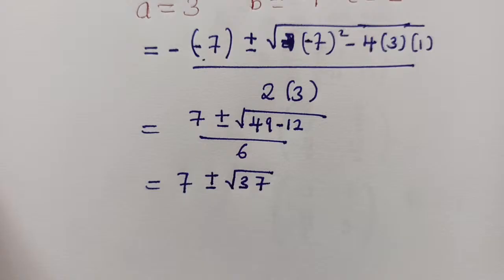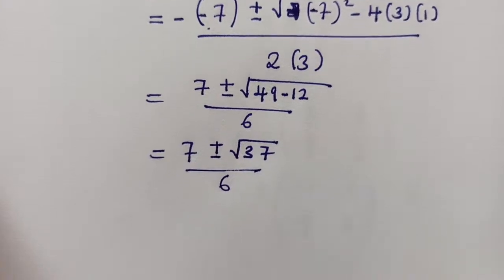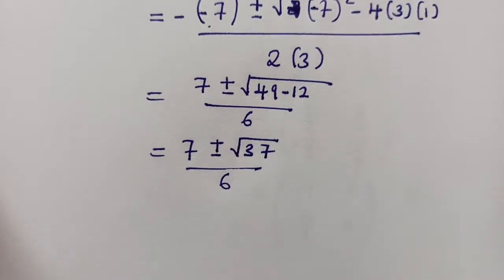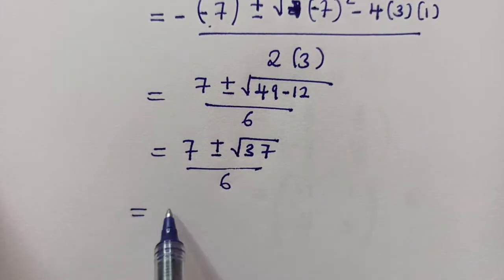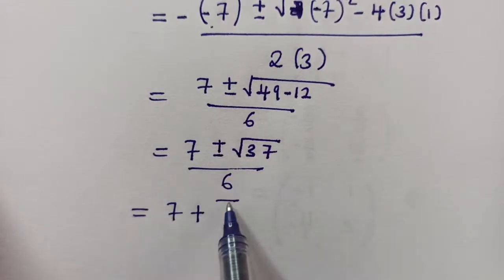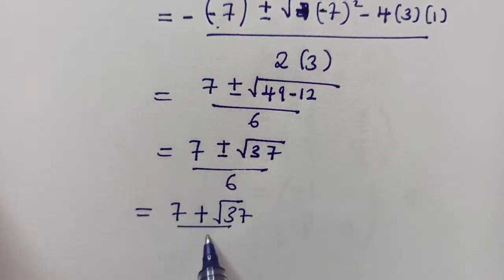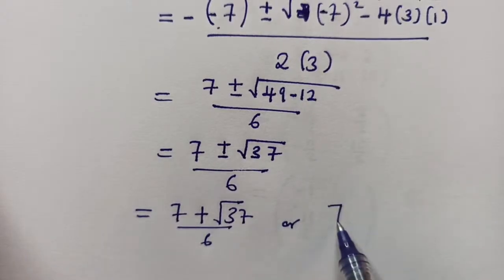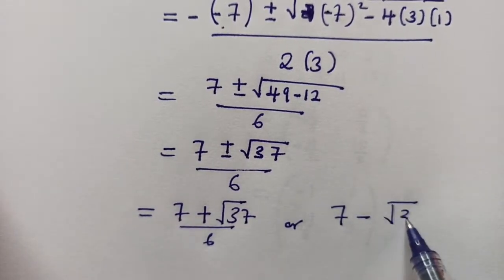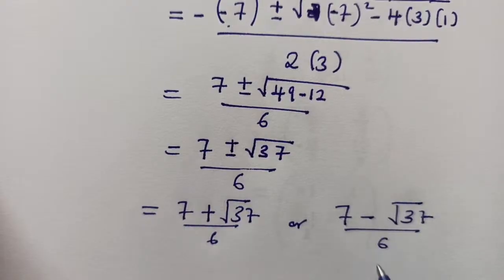I hope you're able to see. And then there's over 6 here. Okay. So there we can just say equal to 7 plus square root of 37 over 6, or 7 minus square root of 37 over 6.